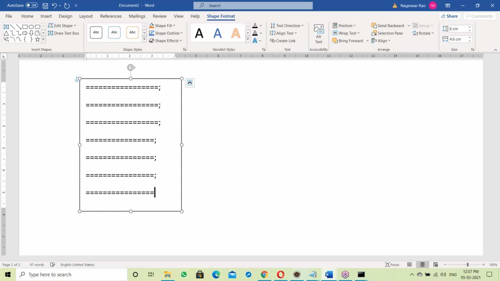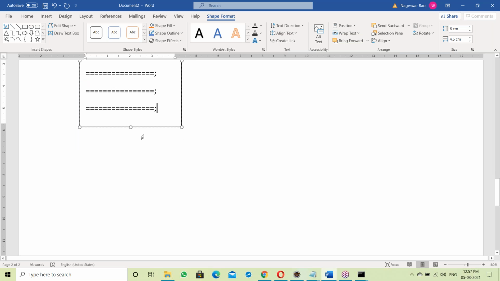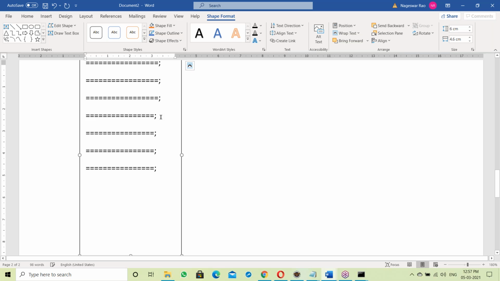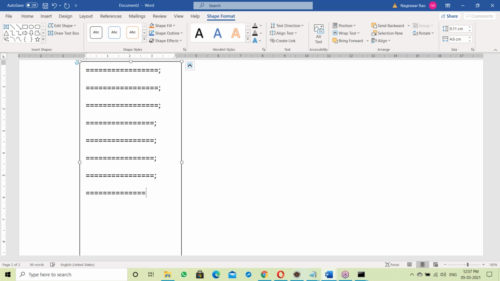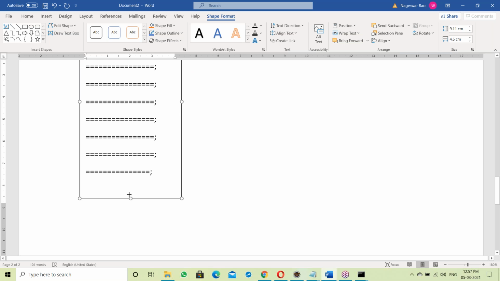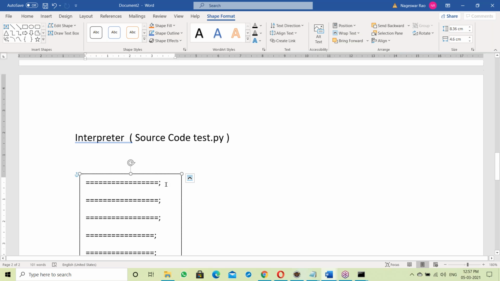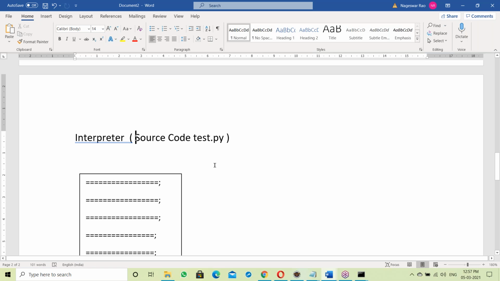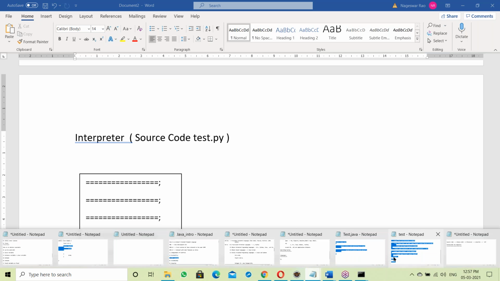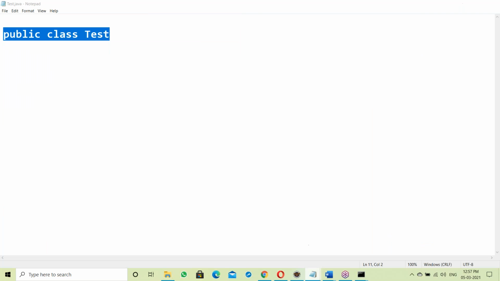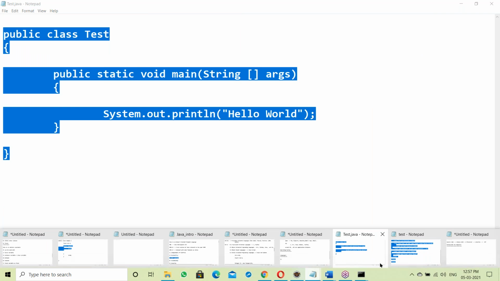There are many statements, line by line, one by one, in the Python script. This is how interpreter-based source code looks.